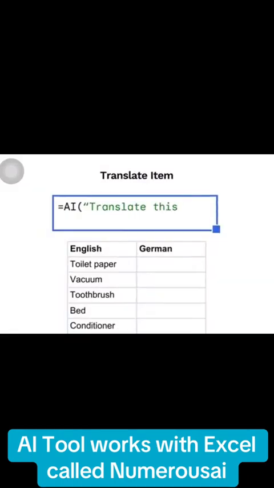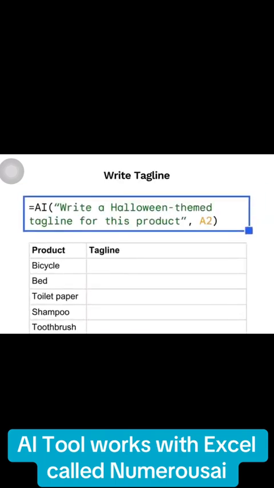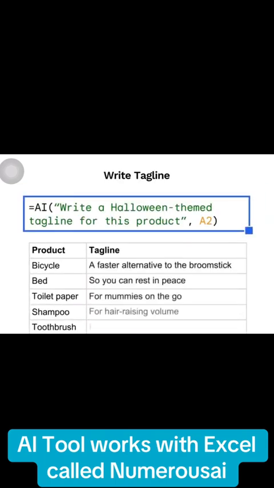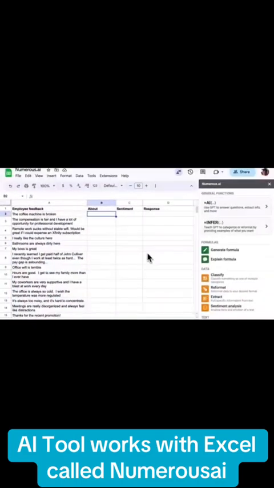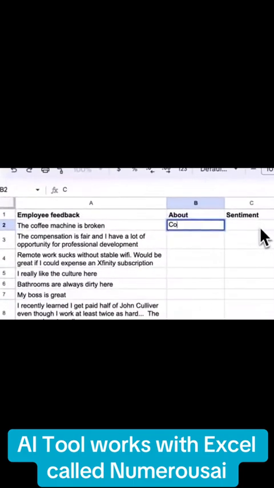If you are someone who doesn't use Google Sheets and doesn't use Excel often at your job, then this might not be the AI tool for you. But I'm going to be showing you guys a different one every single day, just hoping that one of them is going to resonate with you and your job description.